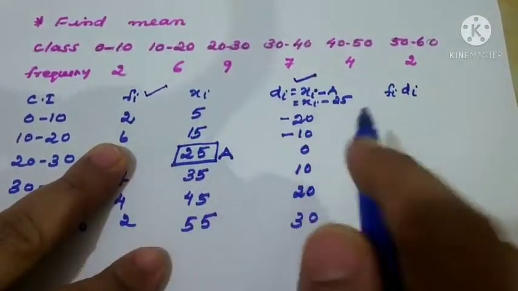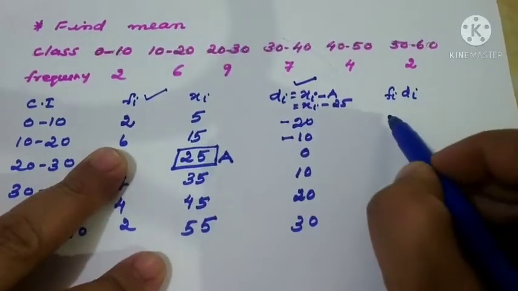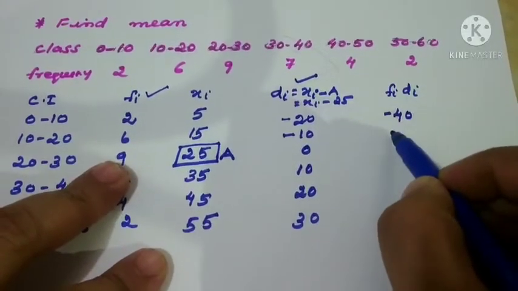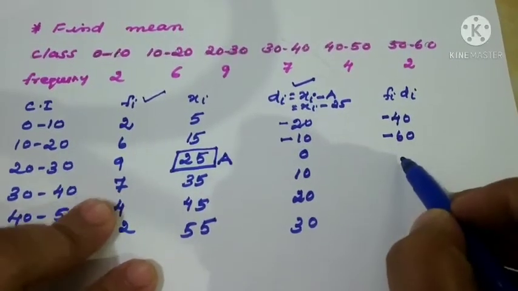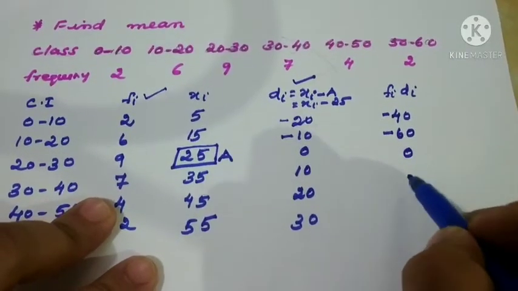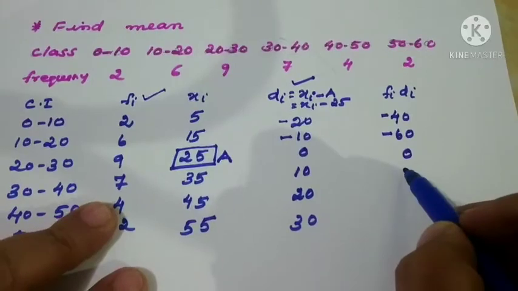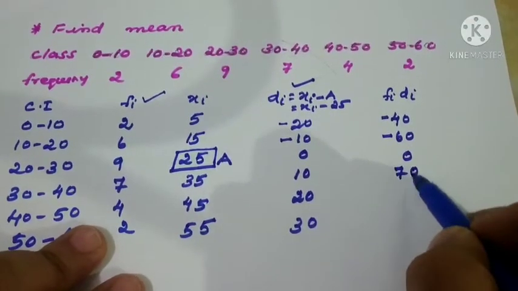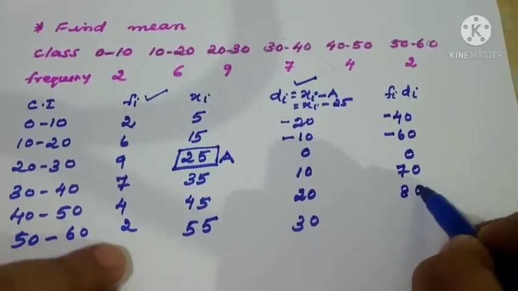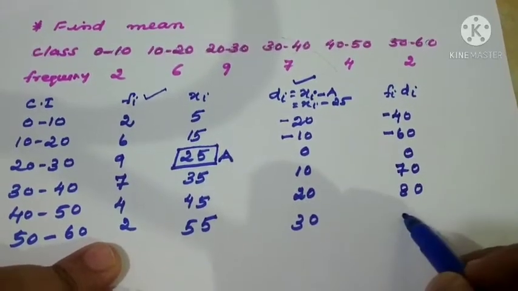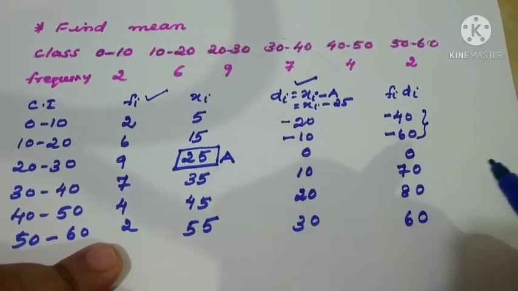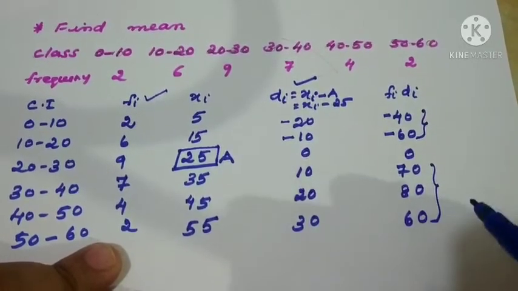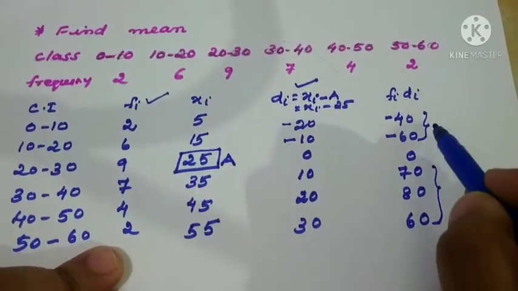So fi di to be multiplied: 2 into minus 20, minus 40, then 6 into minus 10, minus 60, 9 into 0, 0 only, 7 into 10, 70, then 4 into 20, it is 80, 2 into 30, it is 60. Here you should take the minus summation, here you should take the plus summation. So what is the sum here?